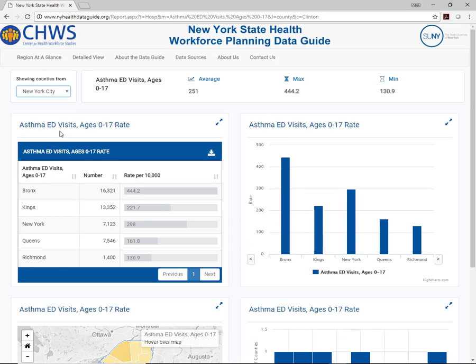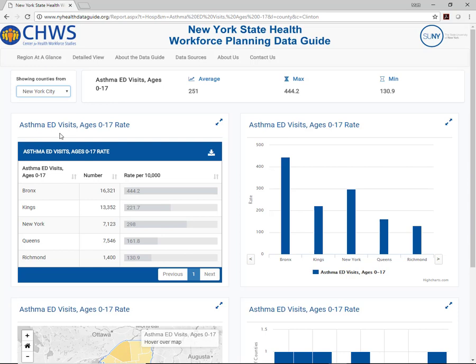While BRFSS does not report health status and health behaviors by New York City County, other variables such as hospitalizations, ED visits, mortality, and demographics are all available at the county level. As you can see, Bronx has a significantly higher rate of asthma ED visits for children 0 to 17 than the other counties in the region.